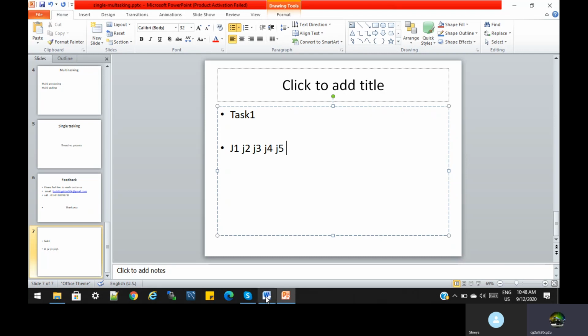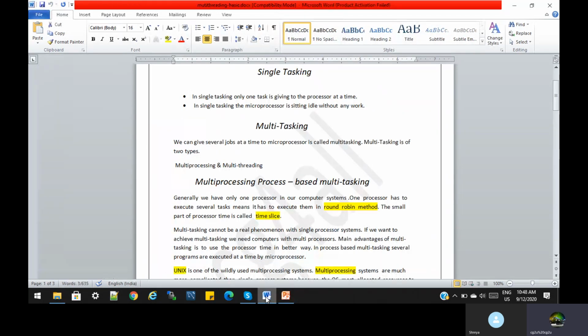But this way we are not able to use our processor time very well. Generally, we have only one processor in our computer. One processor has to execute several tasks in a round robin method.